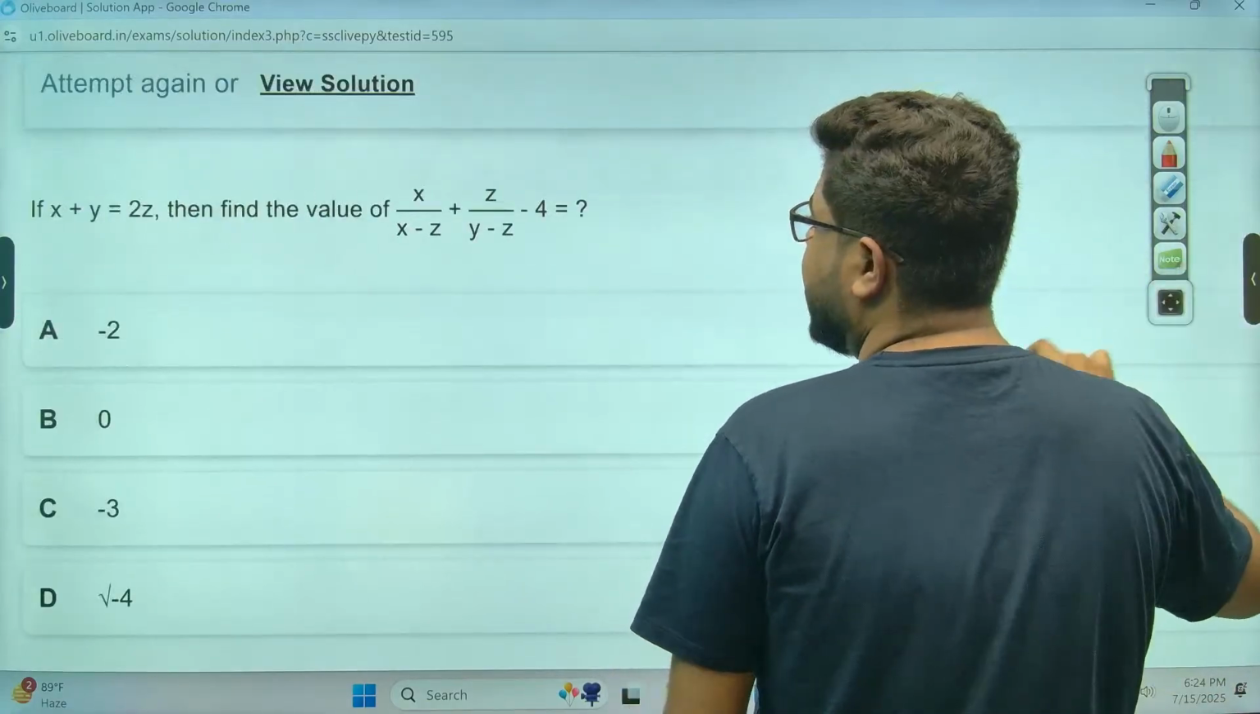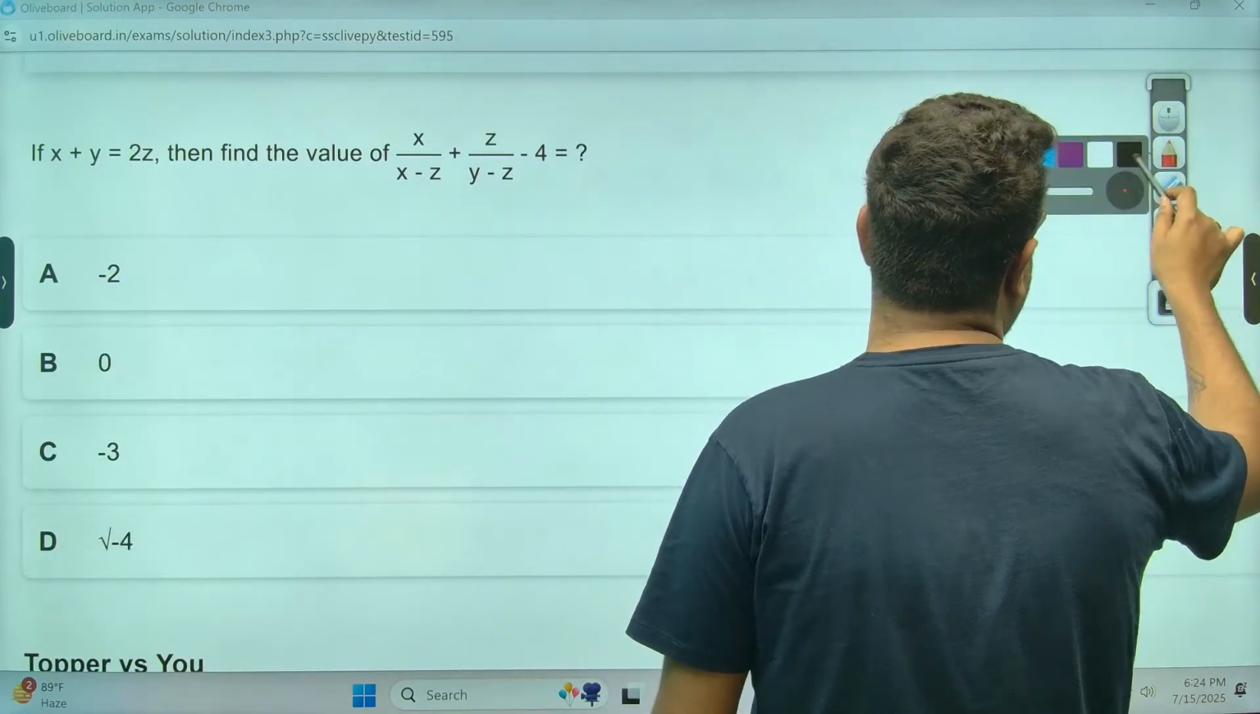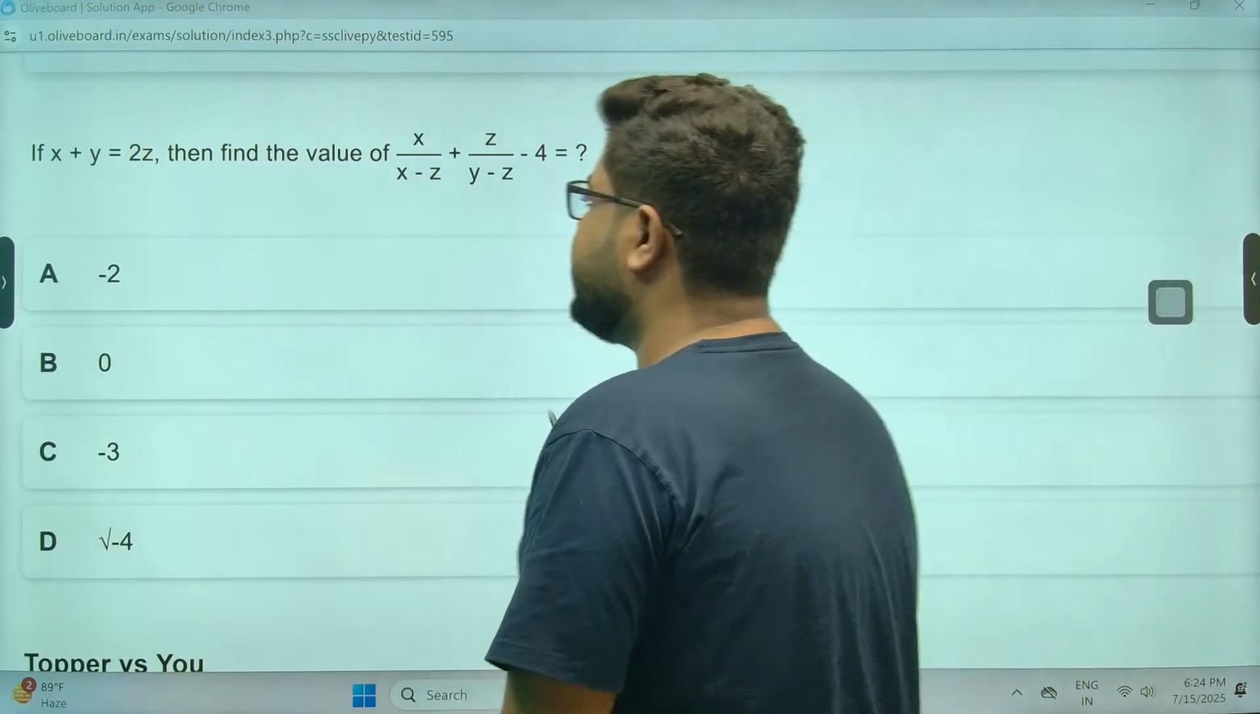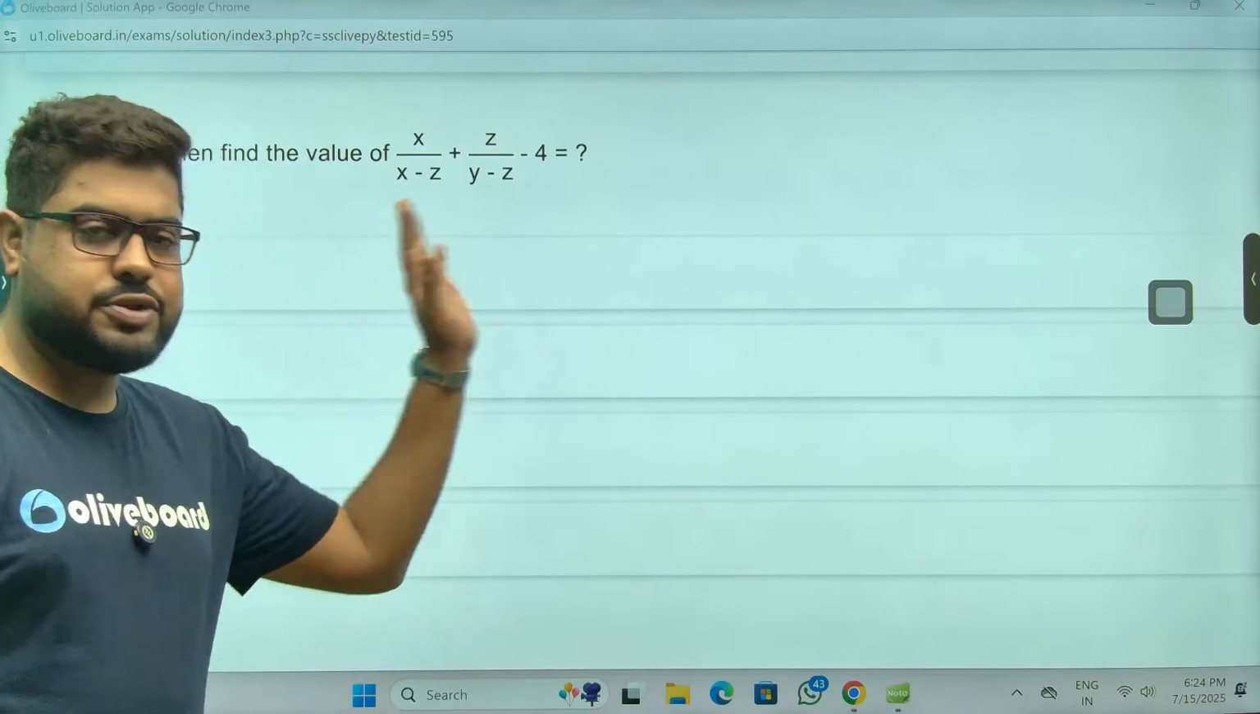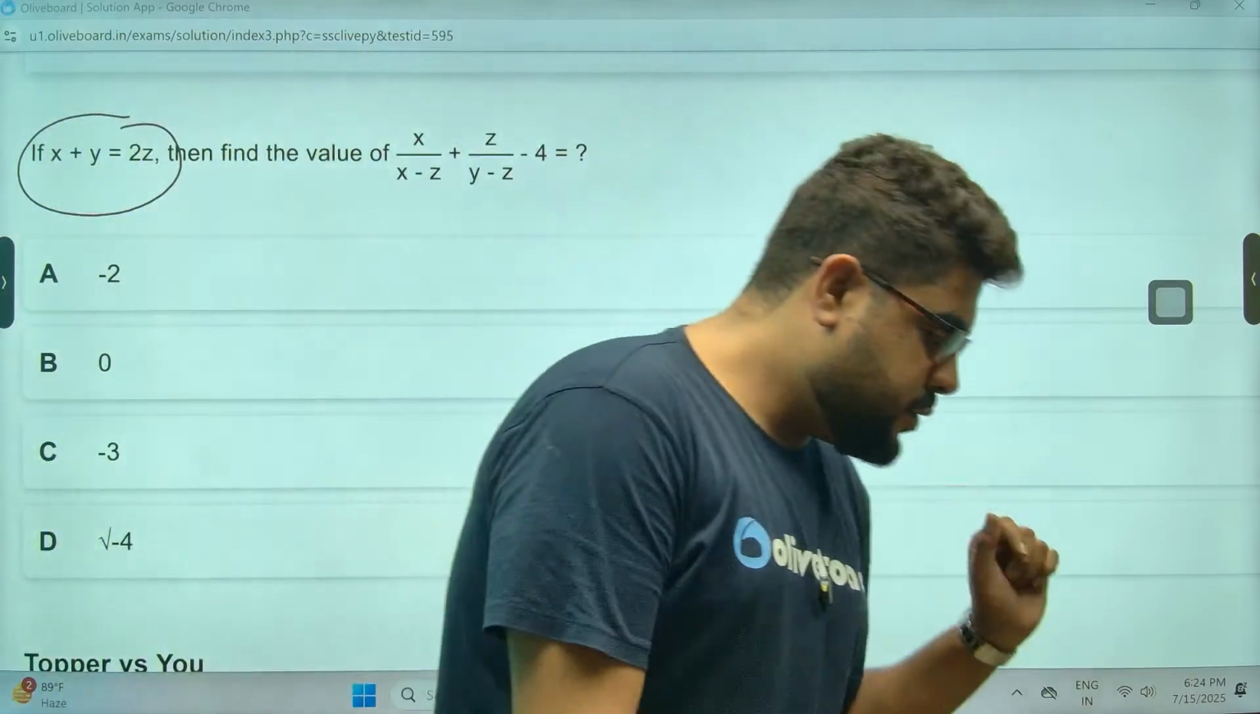Sir, this looks like a simple value putting question, because only one relation has been given. I told you, whenever you see one relation is given, the best option is to try to put the value.